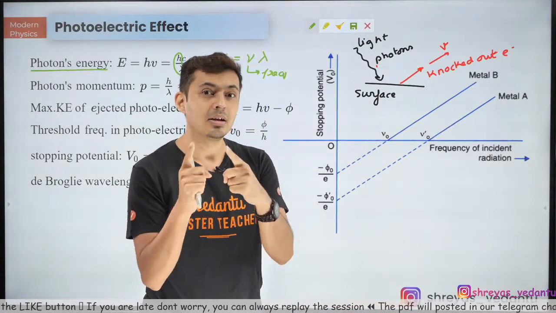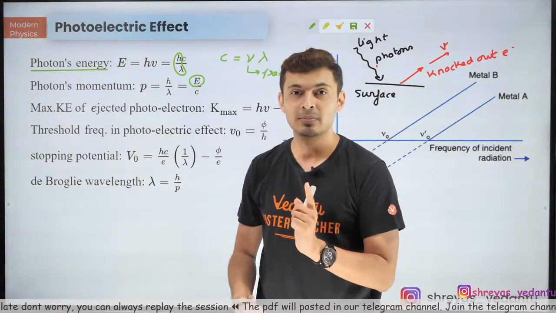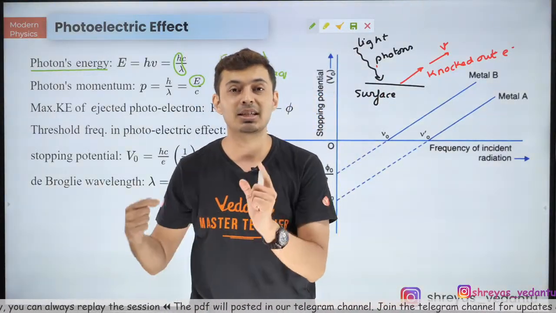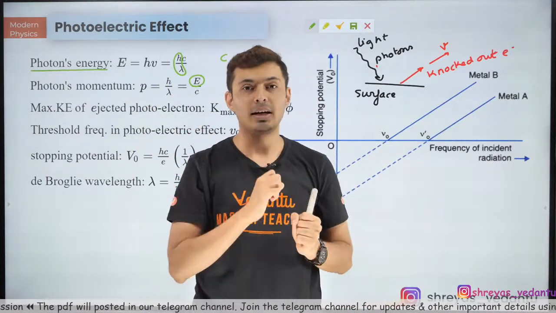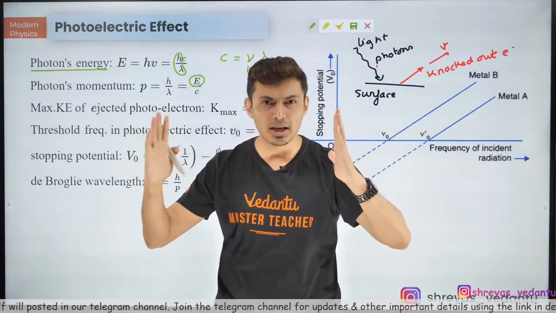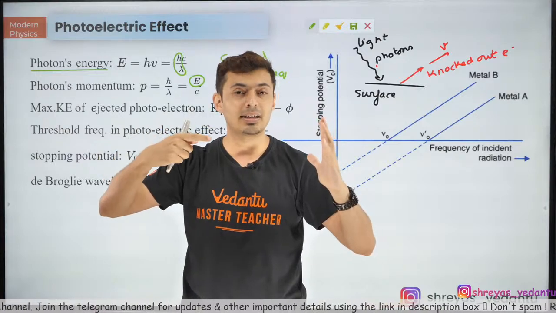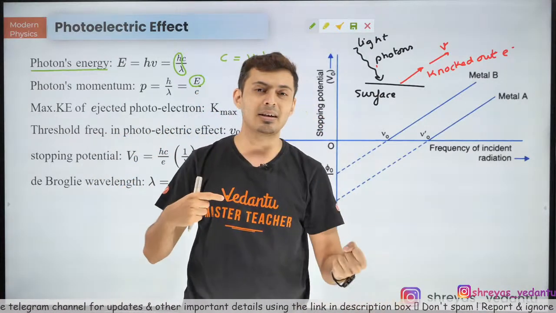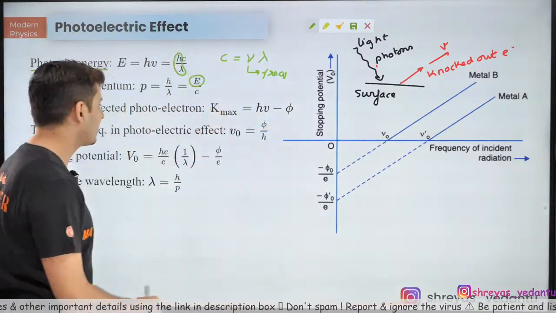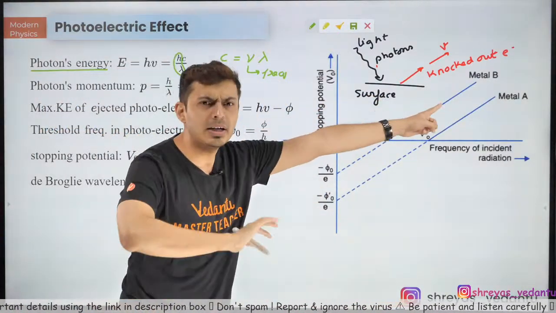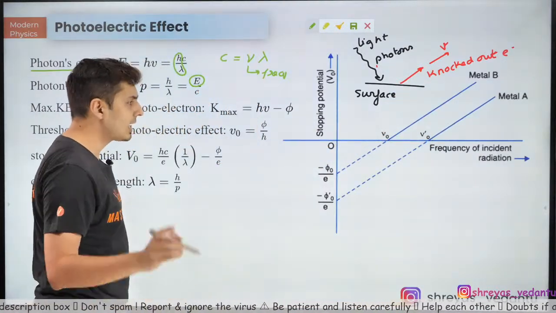Now you become evil. You're like, hey, you electron, you stop. So what do you do? You apply stopping potential. That stopping potential will take away, electrostatically, the kinetic energy of that electron. You create a potential difference, you create a field, so that whatever electron is being emitted, that energy is sucked away because the electric force will stop it, because it will oppose the motion of the electron. That is nothing but the stopping potential, and it completely depends only on the kinetic energy of the electron. Understand that? Yes. So it will completely depend on the kinetic energy of the electron.